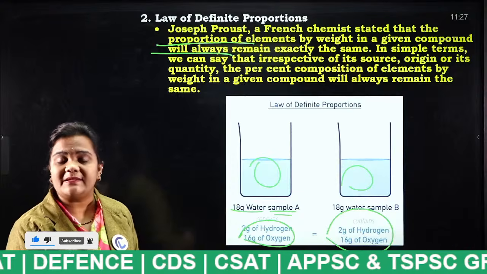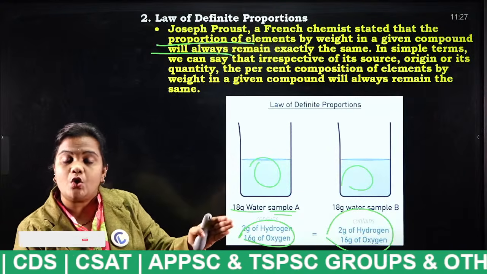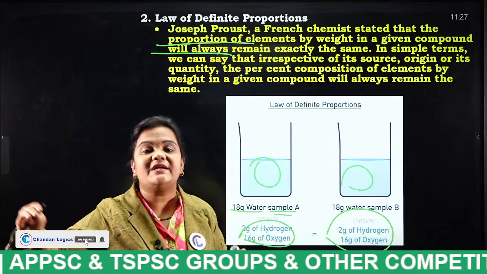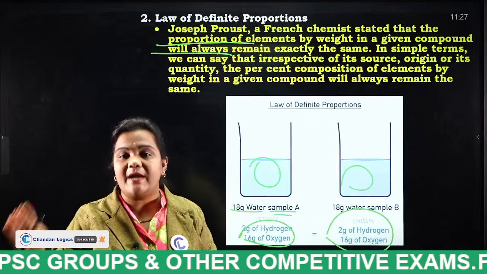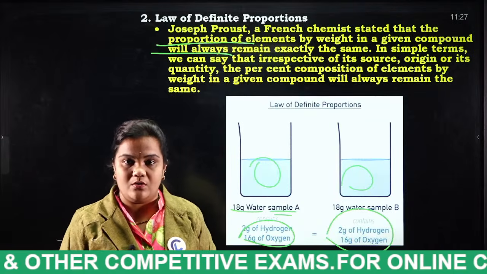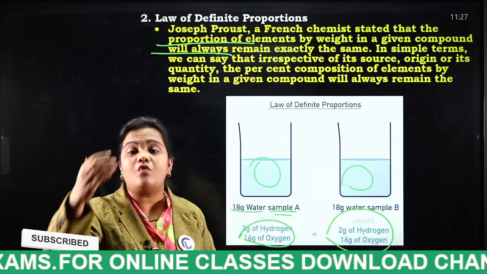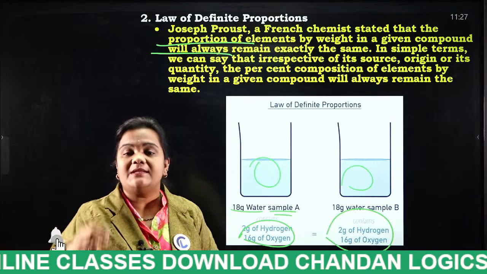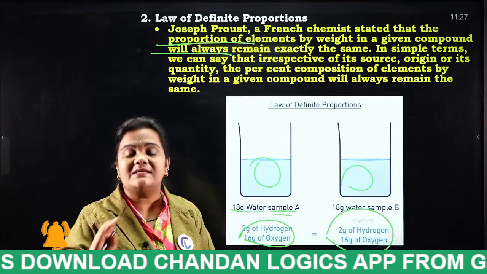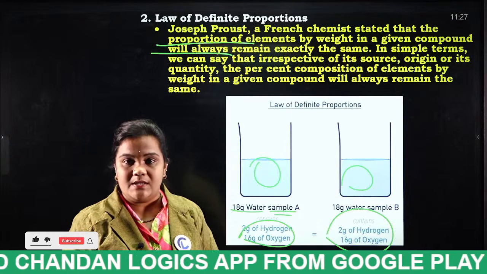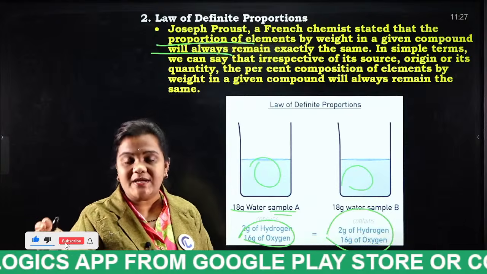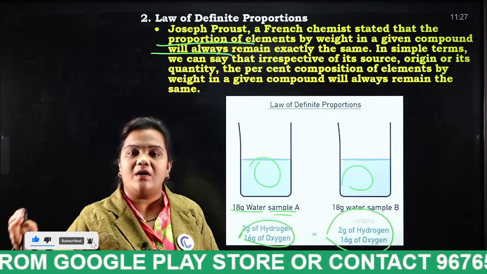What do you mean by this? 2 grams of hydrogen is mixed with 16 grams of oxygen to get H2O, the water molecule. That means the water which I am consuming and the water which you are consuming both contain the same proportion: 2 grams of hydrogen and 16 grams of oxygen.